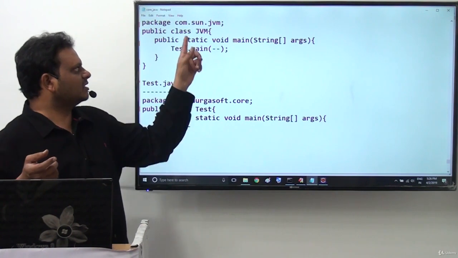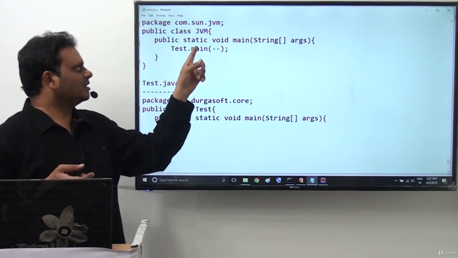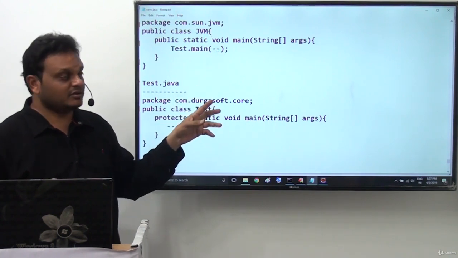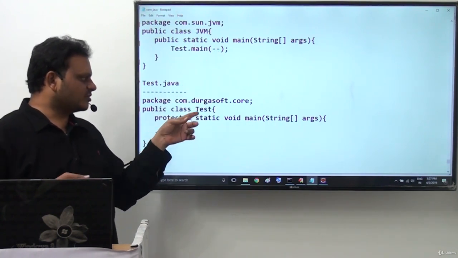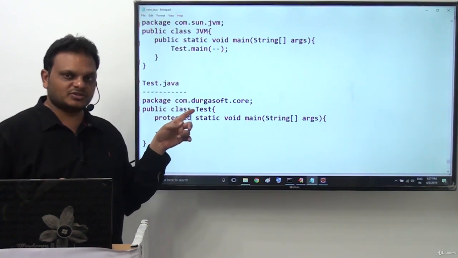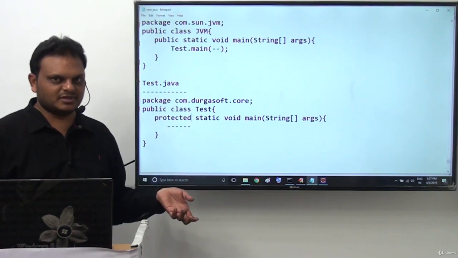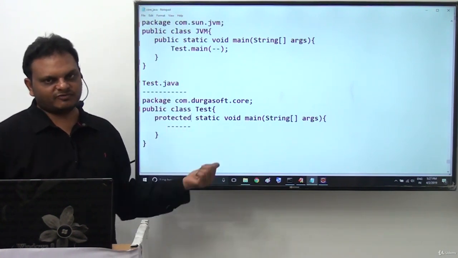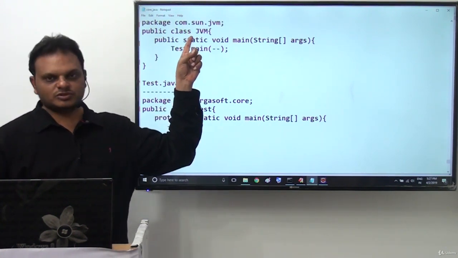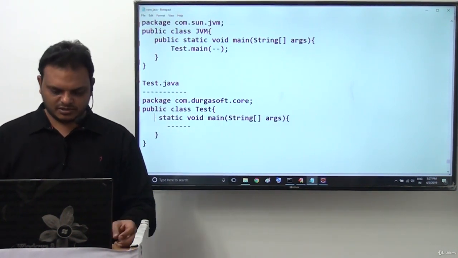Now this main method is available in the current package com.durgasoft.core and in other packages, but that class must be a child class. Think of the other package as sun.jvm. Is the JVM class a subclass of our test class? No. No relation is available here. So even protected is not sufficient to bring the main method scope to the JVM.